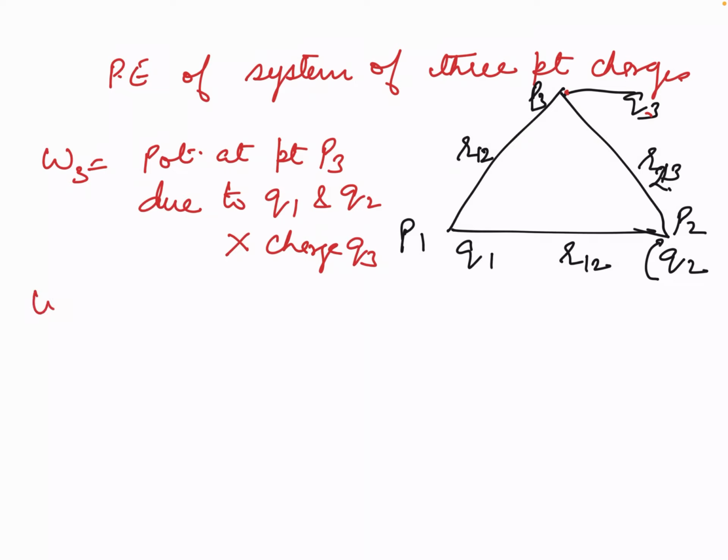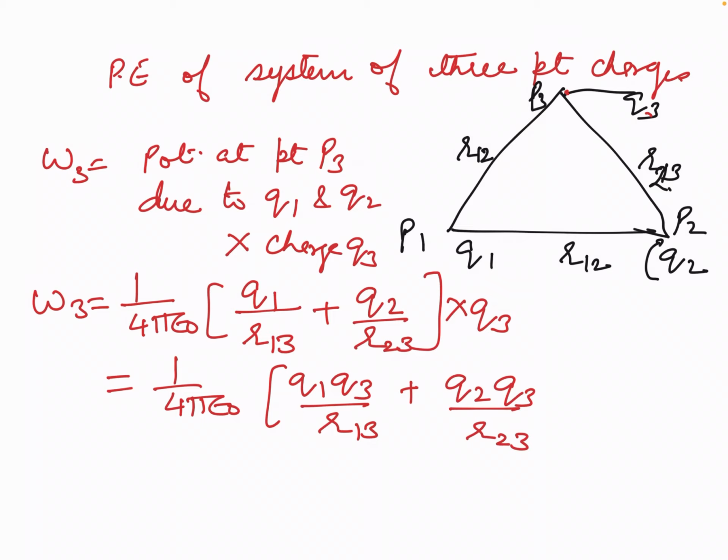So this will be equal to 1 upon 4 pi epsilon times Q1 upon distance R13 plus Q2 upon distance R23, multiplied by Q3. Or this is simplified as 1 upon 4 pi epsilon times Q1 Q3 upon R13 plus Q2 Q3 upon R23.